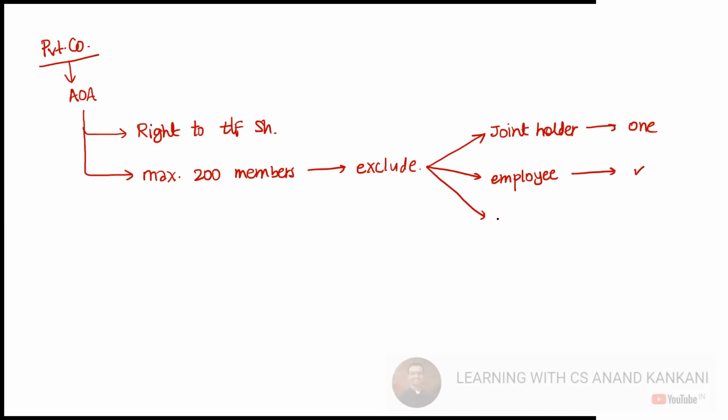And also the ex-employees who were members of the company, even they will be excluded.